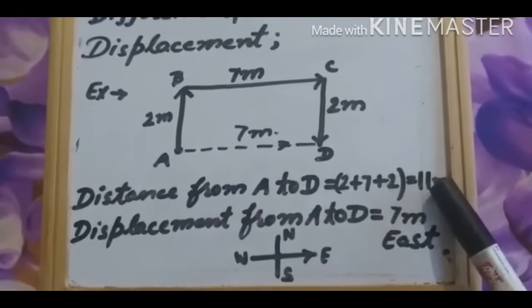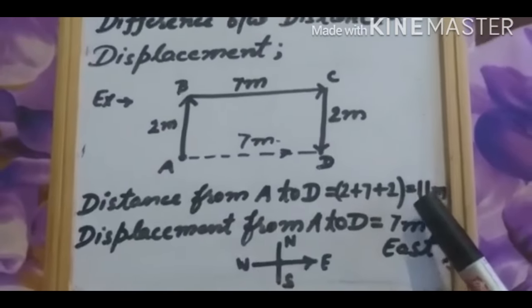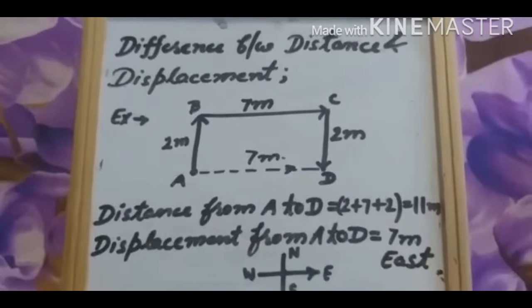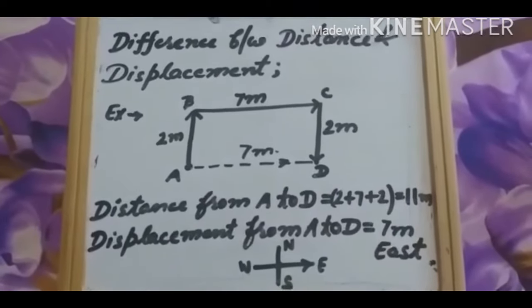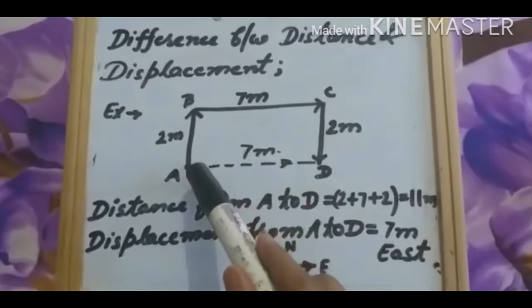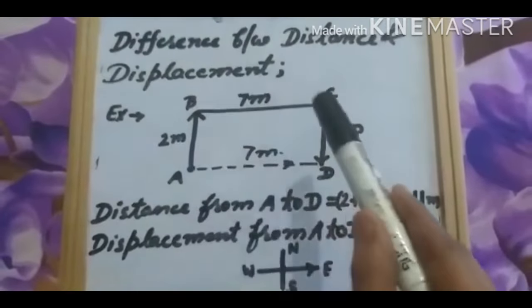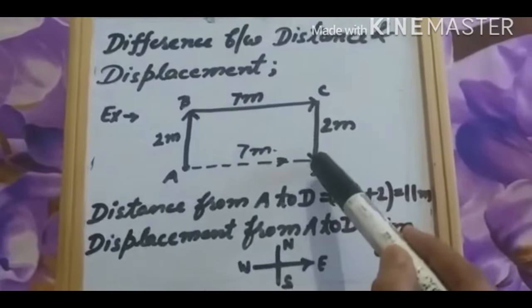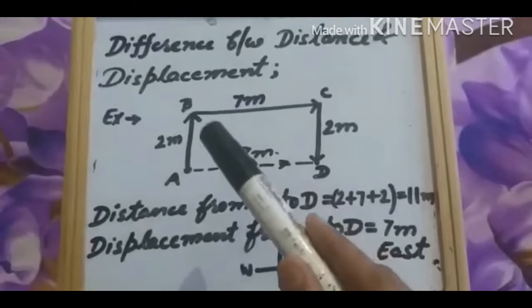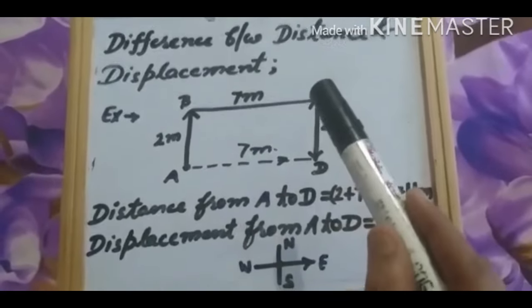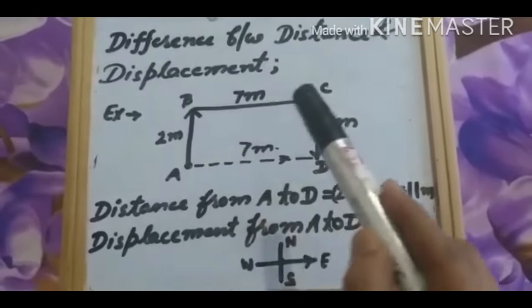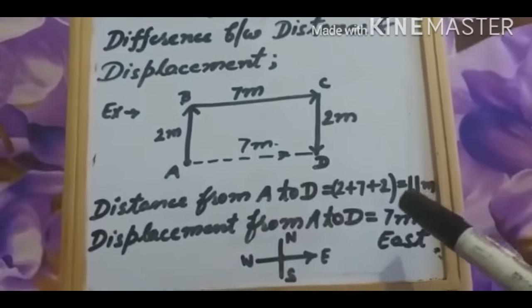So the total distance from A to D is 11 meter, but there is no particular direction, because here it is north, this is east and this is south. So direction is changing every time. So the total distance is 11 meter, no direction.